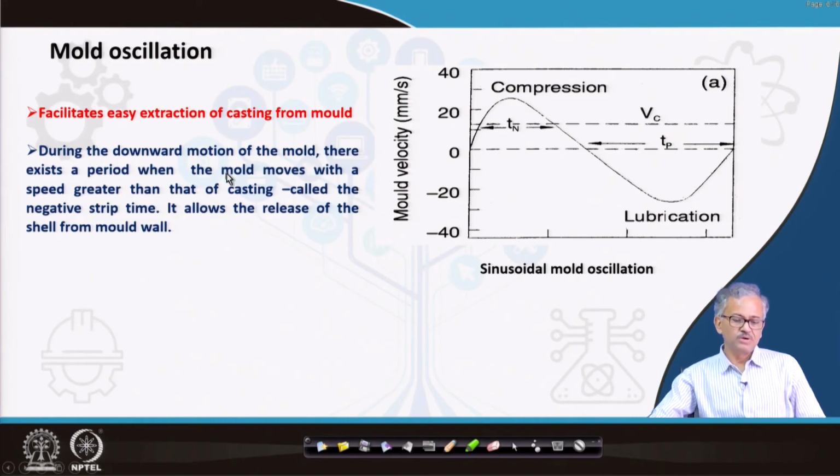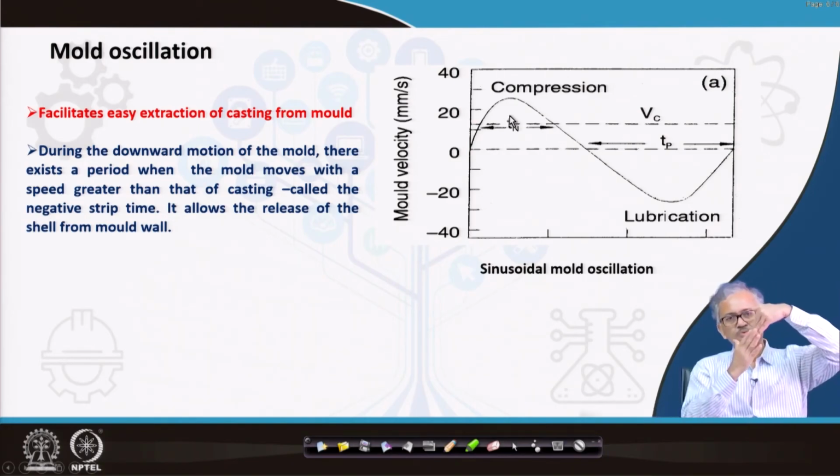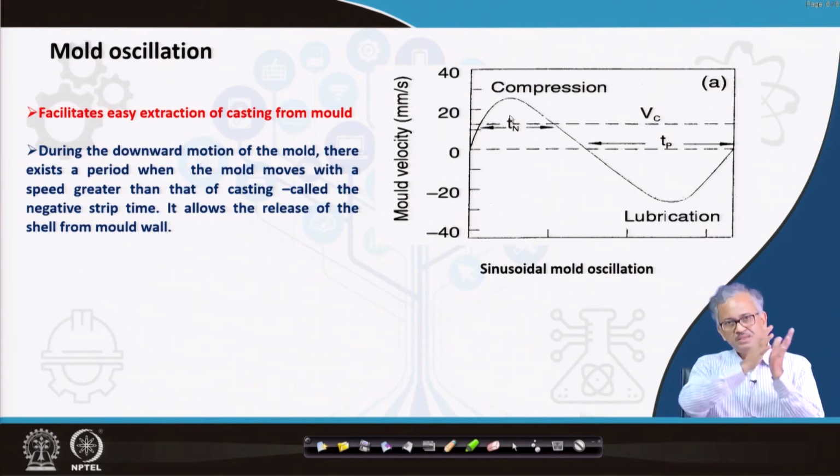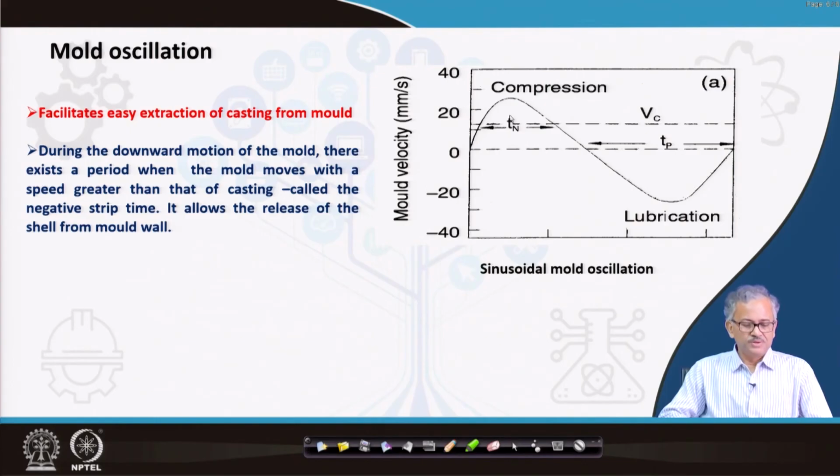During the downward movement of the mold, there exists a period when the mold moves with a speed greater than that of the casting, and this is called the negative strip time. The mold is moving much faster compared to the casting, so this helps in releasing the casting from the mold. This allows the release of the shell, and this time range is called the negative stripping.